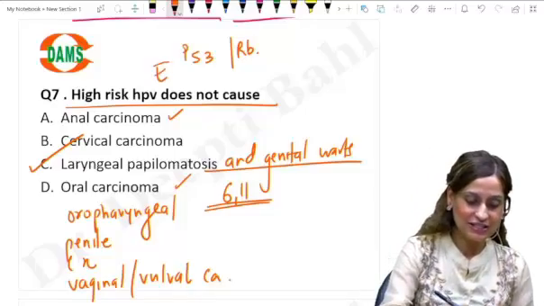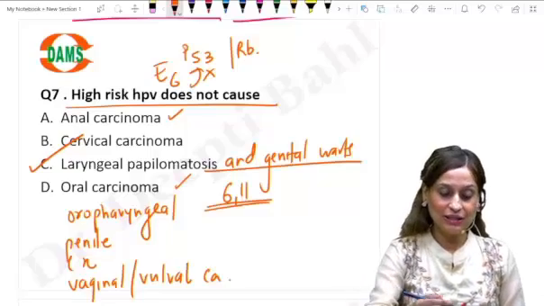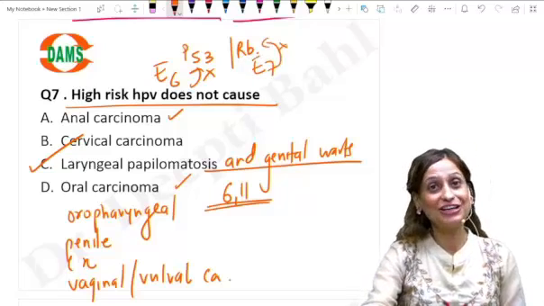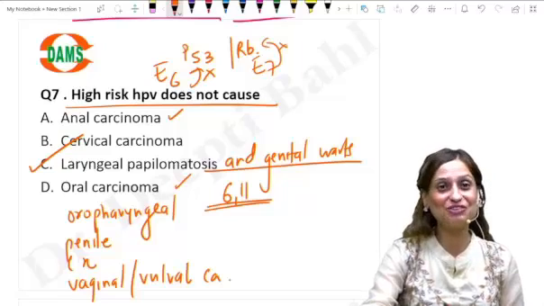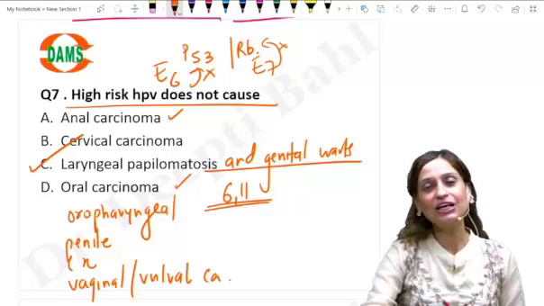We say E6 is what is going to knock out the P53 gene, and E7 is what is going to knock out the RB gene.